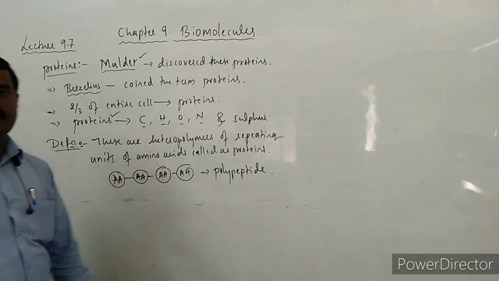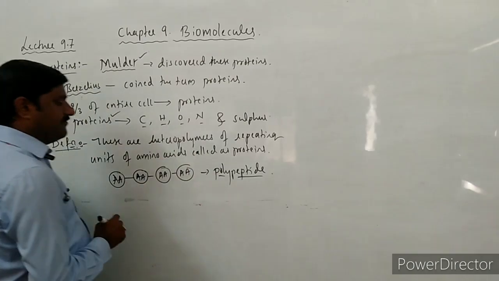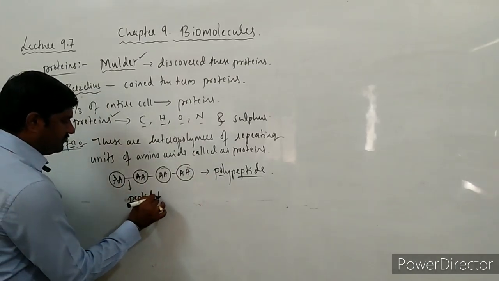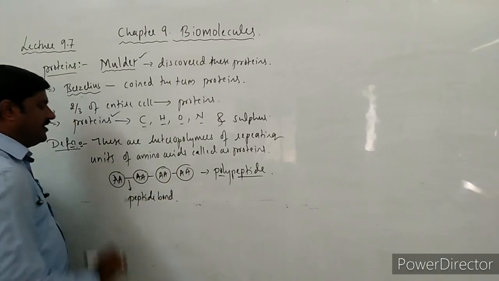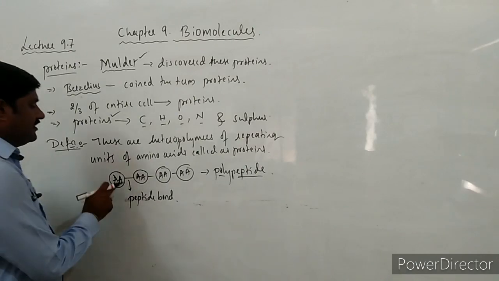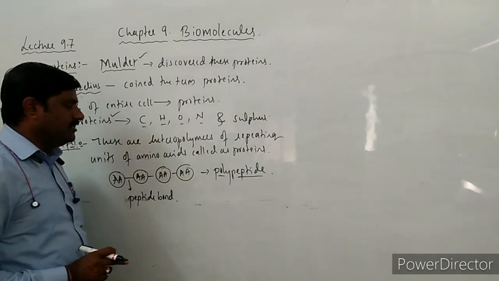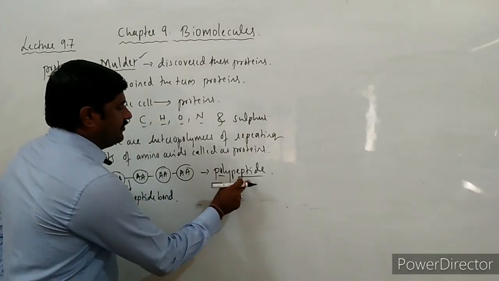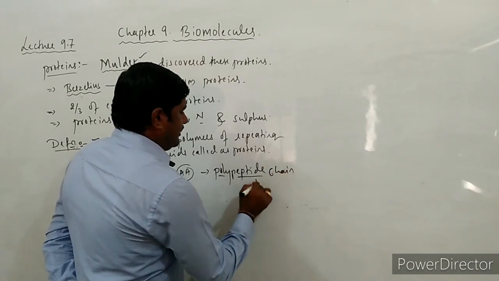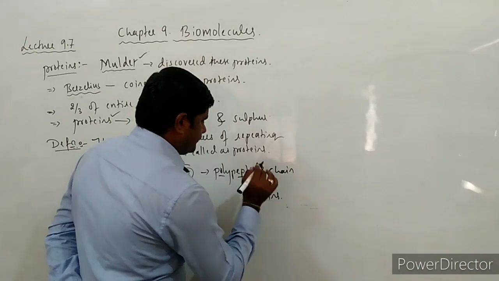Polypeptide: poly means many, and peptide is the bond. This is the peptide bond, which is present between two amino acids, right? Such amino acids, bonded with the help of the peptide bond, form a polypeptide chain, and this polypeptide chain itself is a protein molecule.